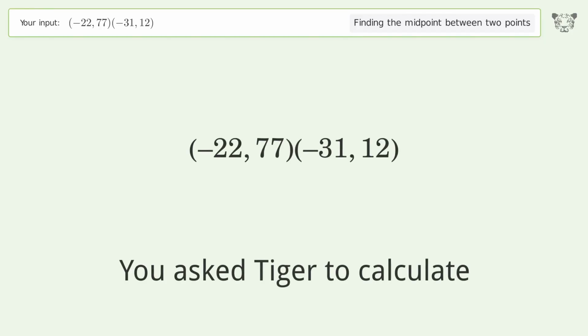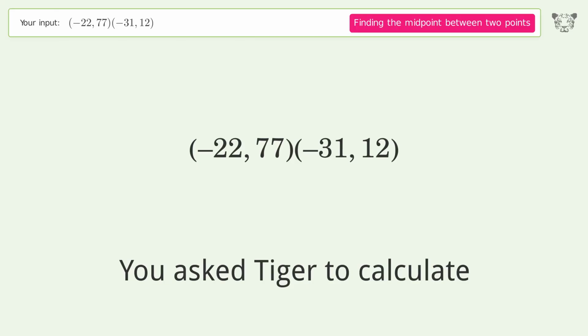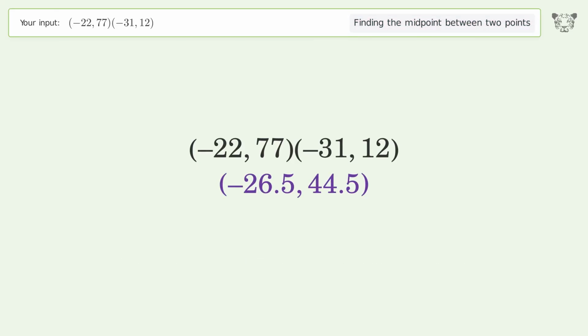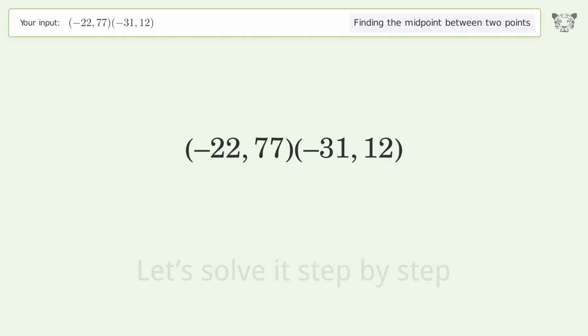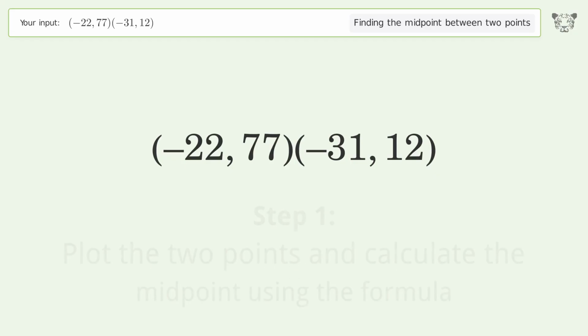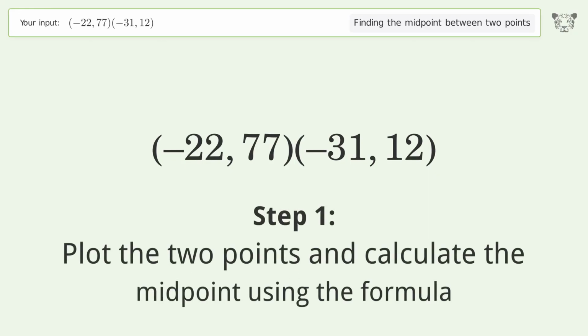You ask Tiger to calculate. This deals with finding the midpoint between 2 points. The midpoint between the 2 points is negative 26.5, 44.5. Let's solve it step by step. Plot the 2 points and calculate the midpoint using the formula.